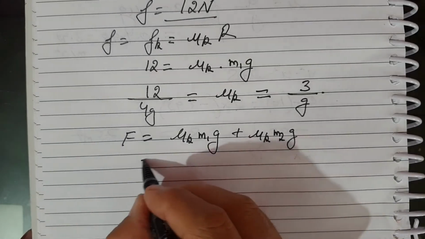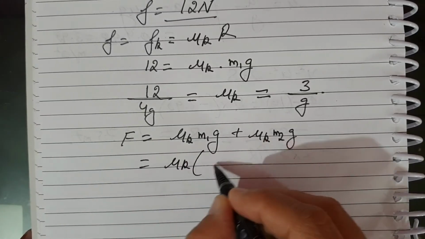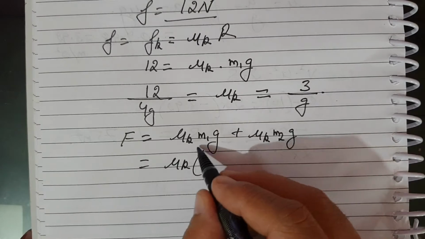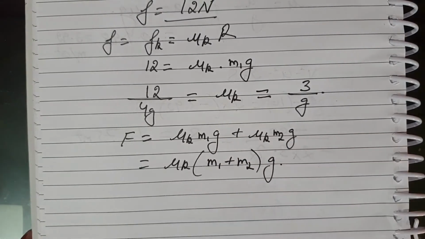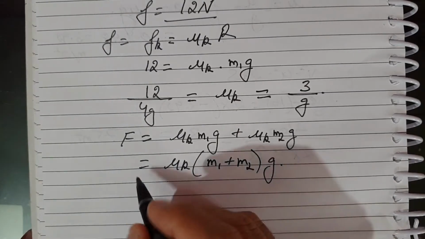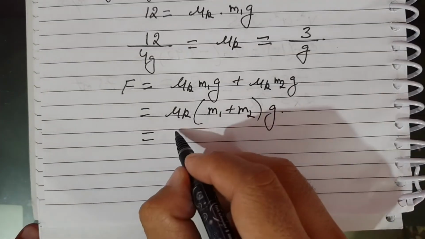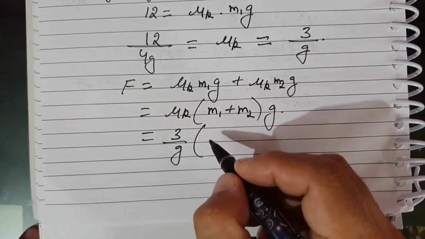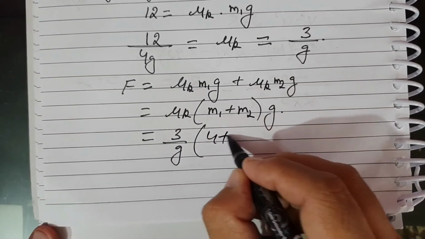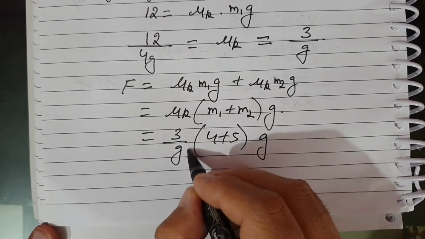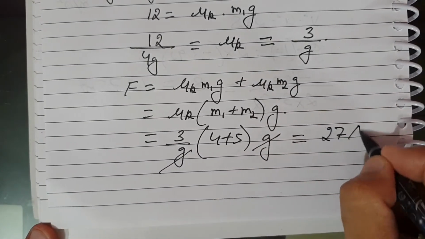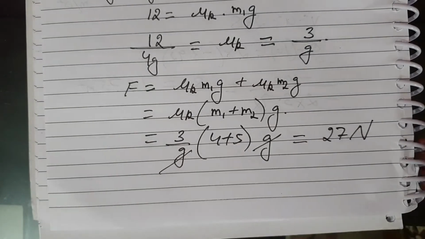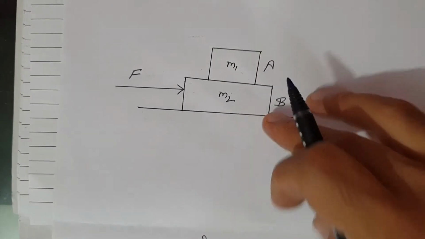Now we have the value of mu k, so you can take mu k common as well as g common. This is mu k (m1 plus m2) g. Now this will give you the value, so this is equal to mu k, which is 3 by g, times m1 plus m2, which is 4 plus 5, into g. g and g will get cancelled, so this is 9 into 3, which is 27 Newton. Now 27 Newton is the force with which you can apply so that these two will move together.